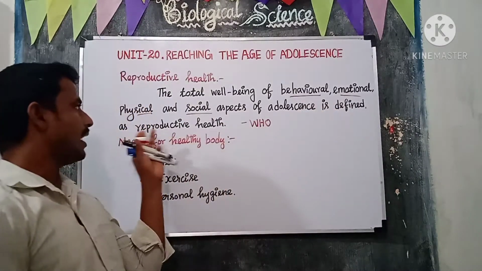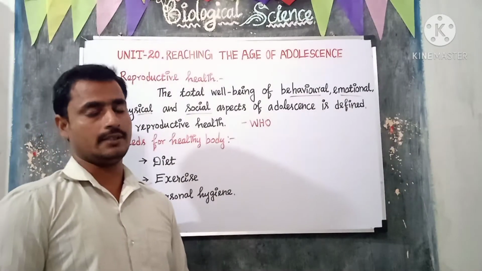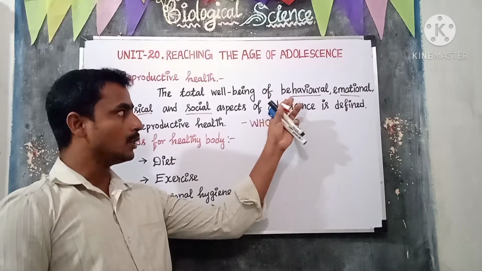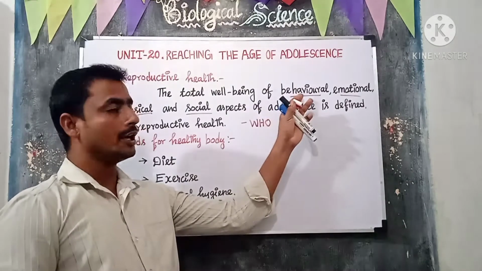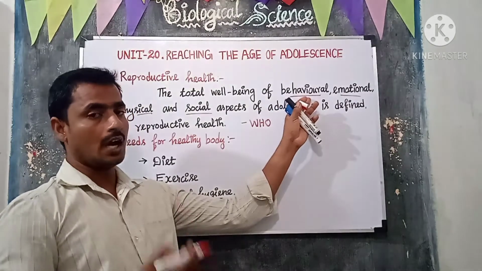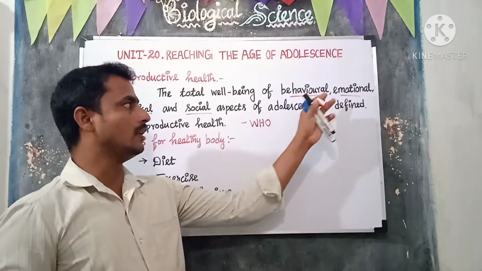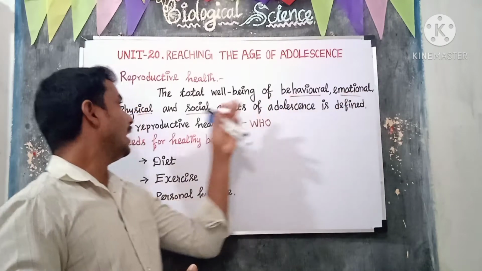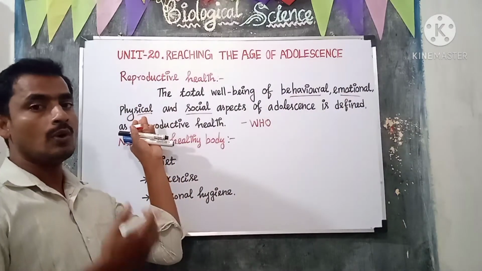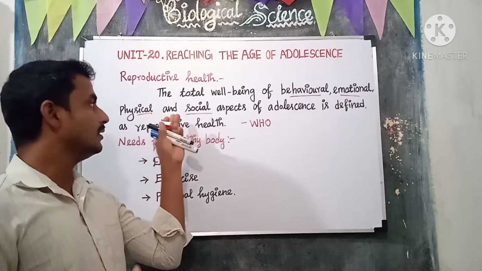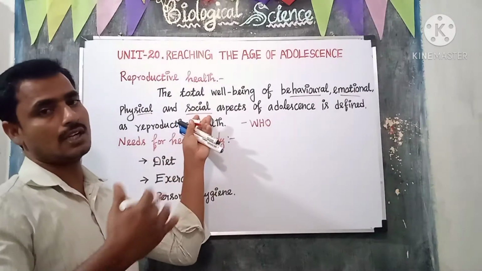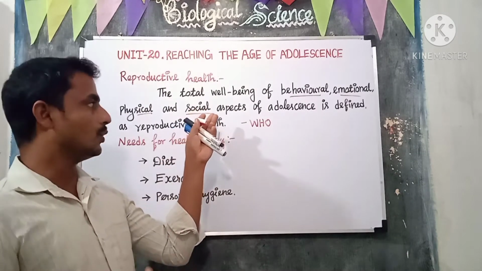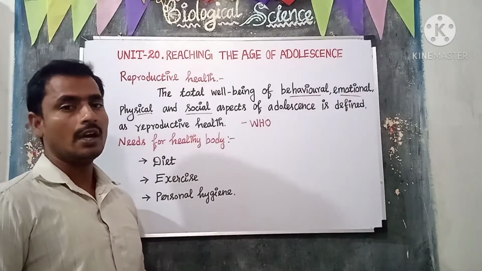So based on WHO, reproductive health includes behavioral, so our character should be good, and emotional, so our feeling should be good, and physical, so our body should be healthy, and social, which means social touch should be good. This is reproductive health.